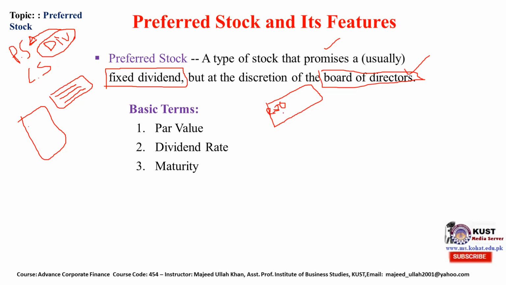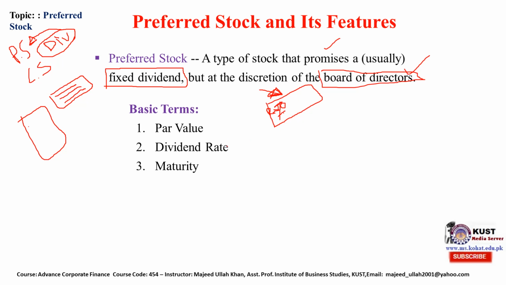It has nothing to do with the market value. This value is called par value and it is registered in the book of the company. So par value never changes. It means that when the asset is issued, that is the value recorded in the book and the memorandum and articles of association.